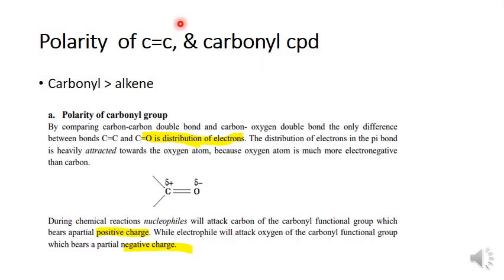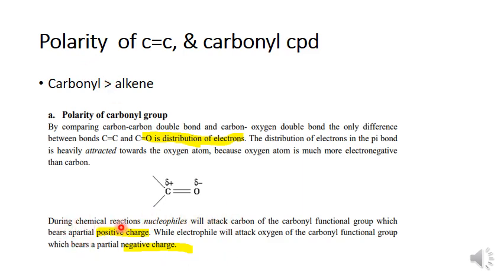Polarity of carbonyl and alkane. Carbonyl has a higher polarity than alkane. Why? There is a positive charge and a negative charge. Remember this oxygen has high electronegativity, which means it has higher polarity than alkane. I think I have already summarized this.